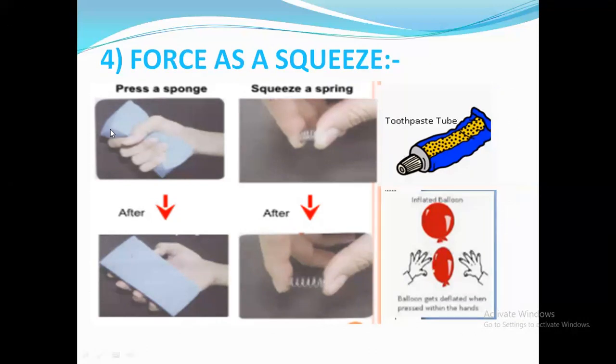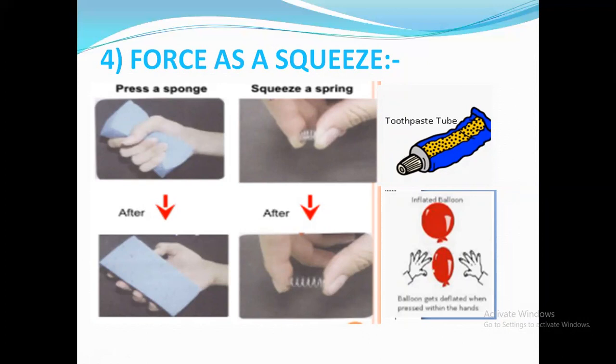This is the sponge you are having. You squeeze it. Force you are applying, now in the form of squeezing. Once you squeezed it, it got changed, the shape got changed.